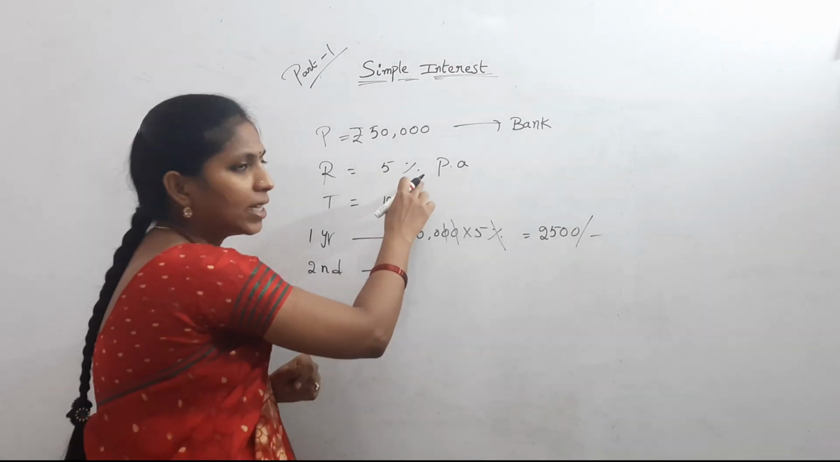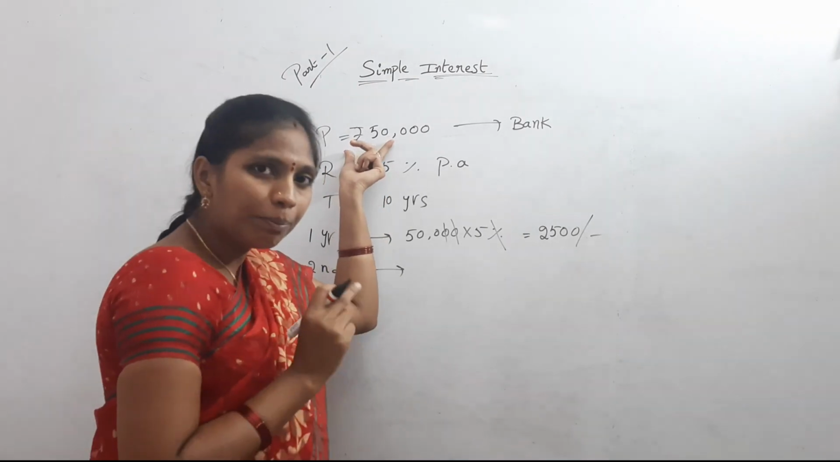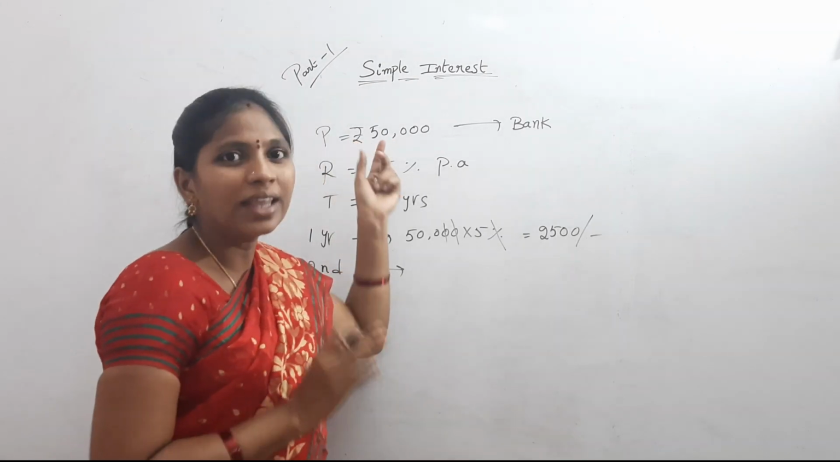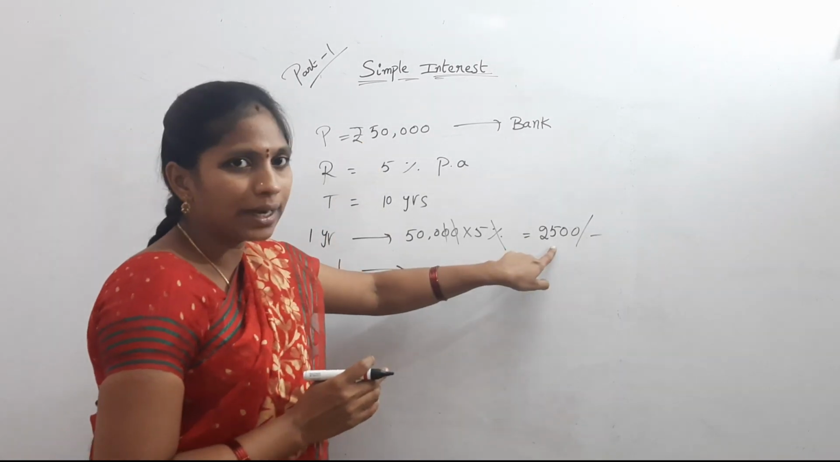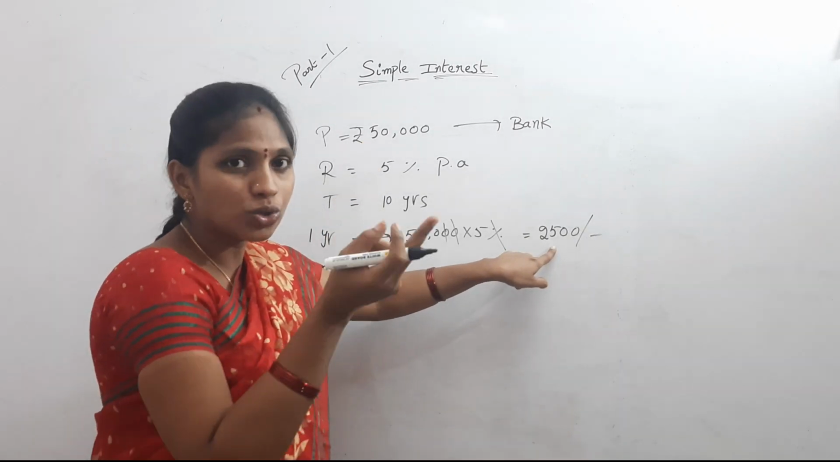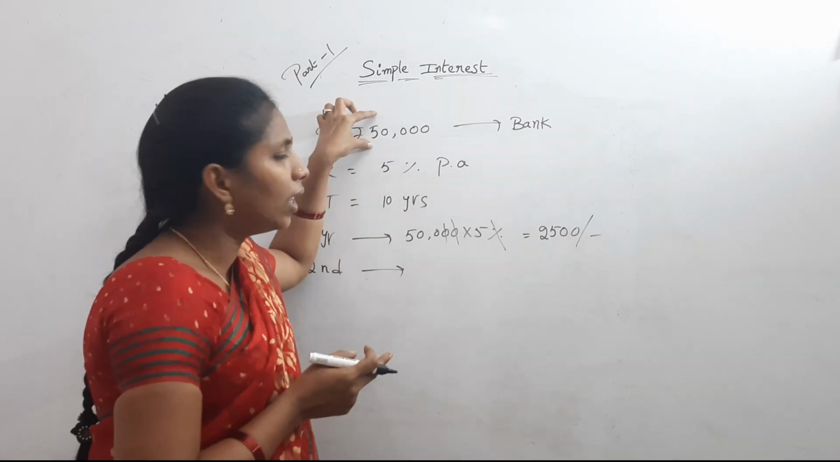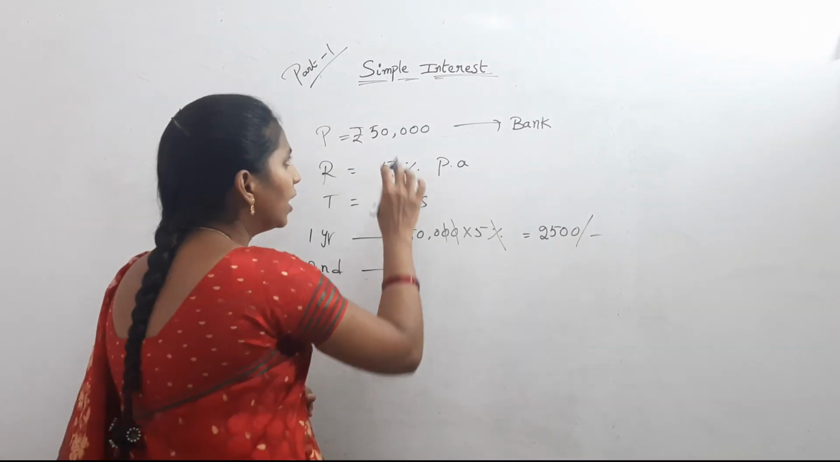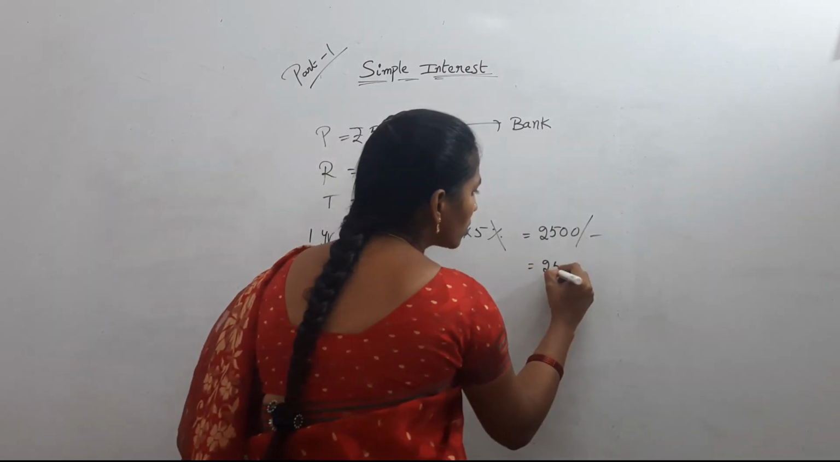again how much percentage? 5%. Again on which amount? Again on only the principal amount. Then that is called simple interest, not on principal and interest. That goes to compound interest. So here calculate only on the principal amount. Again here 50,000 into 5%. Then what is the amount?